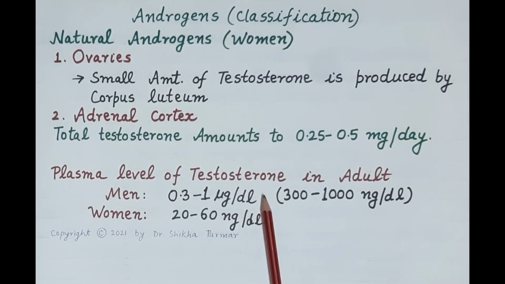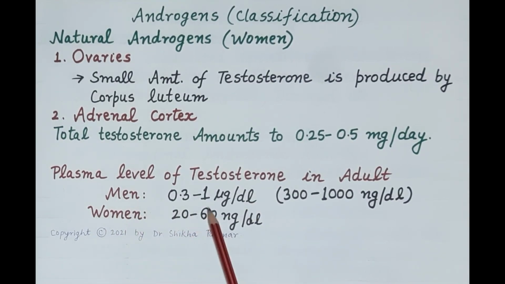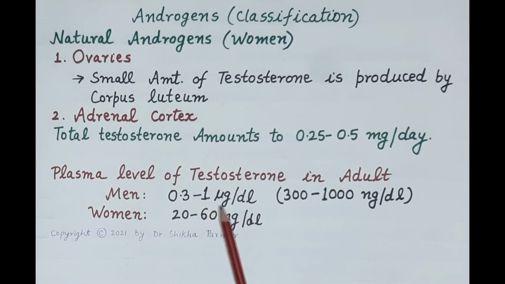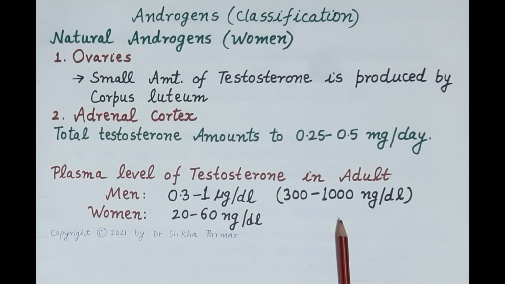Therefore, plasma levels of testosterone in adult males range from 0.3 to 1 microgram per deciliter, whereas in women it's only 20 to 60 nanogram per deciliter. So this is in brief about natural androgens, which are produced by the testes and the adrenal cortex.